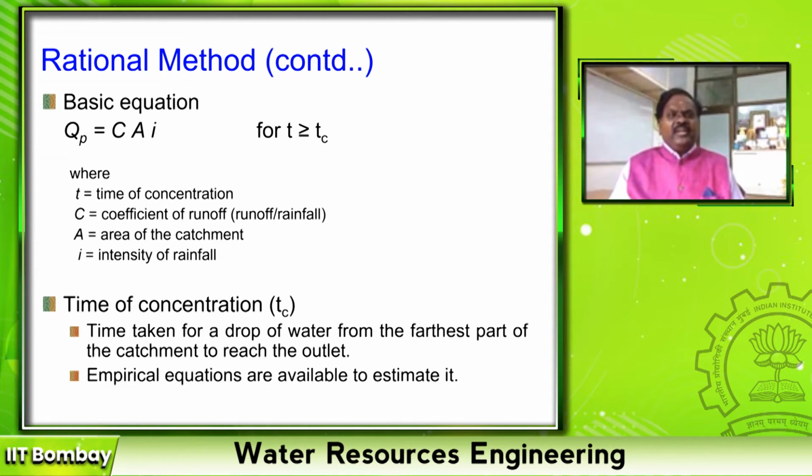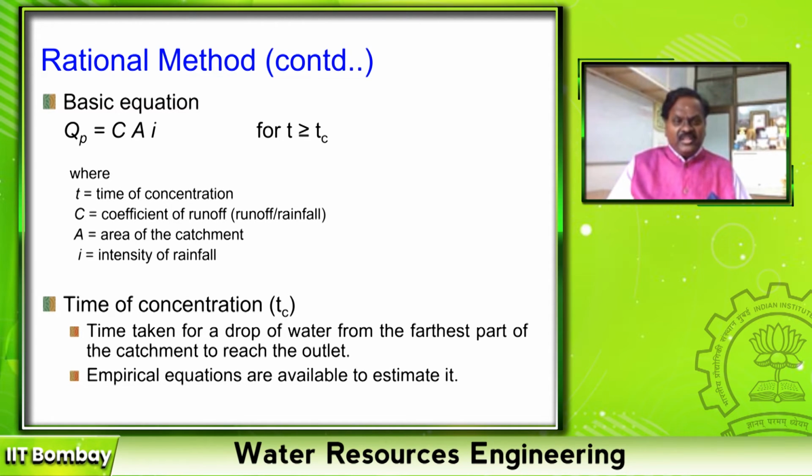Use appropriate units. Intensity of rainfall is usually per hour, and area is sometimes in hectares or square kilometers. Use consistent units, so that area is in meter square and I is in meter per second, and then only your QP will be in meter cube per second. And this runoff coefficient is a function of land use. So we will see these two parameters in depth.